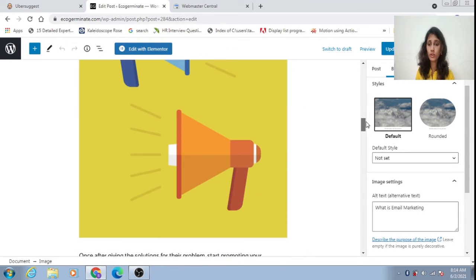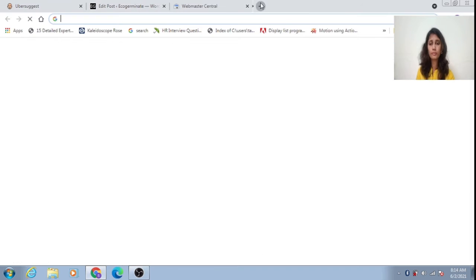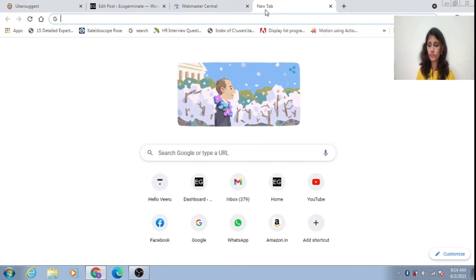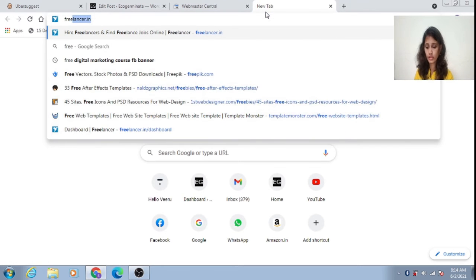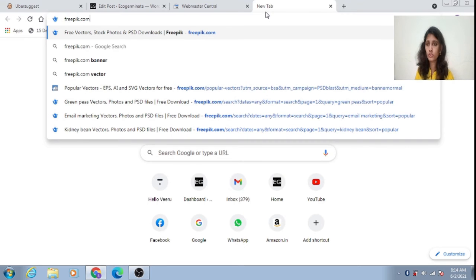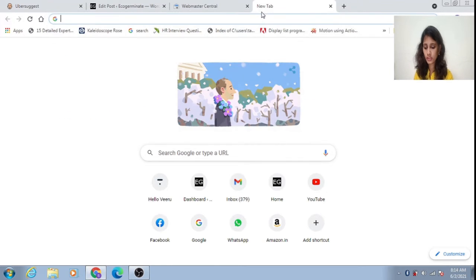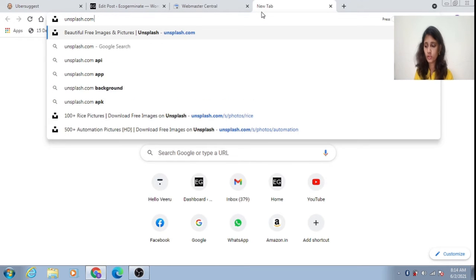Do not use any copyrighted pictures. You can always go to Freepik or Unsplash. At freepik.com you can get free images, and at unsplash.com also you will get free images.